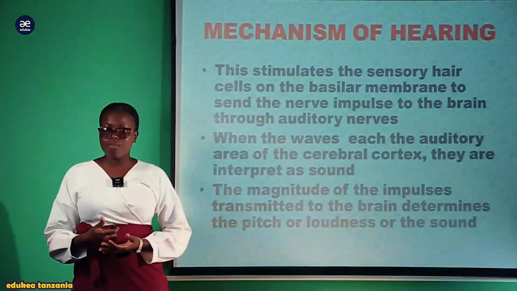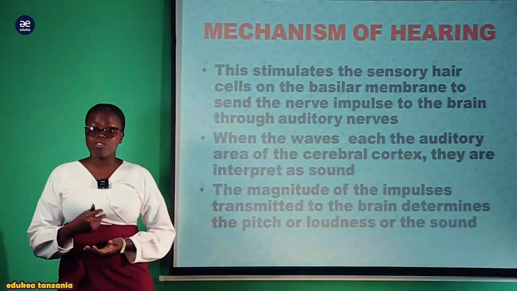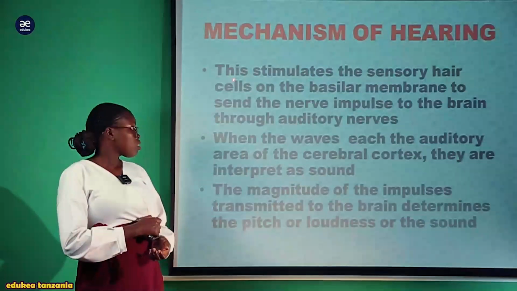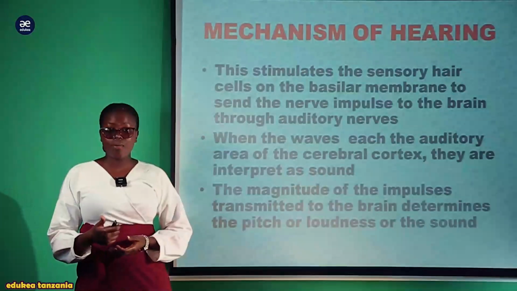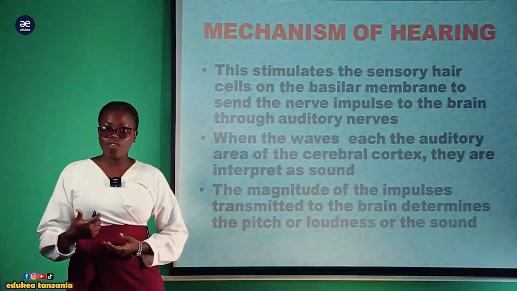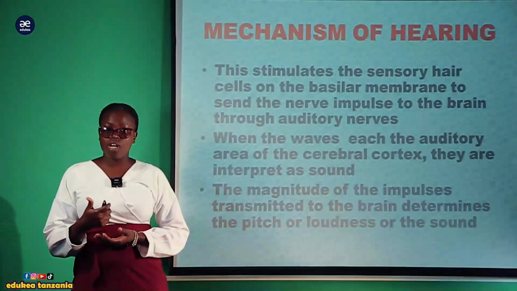The nerve impulses tumesema this is an electrical signal that is transmitted to the brain for interpretation. So these nerve impulses, once they are sent to the brain for interpretation, are sent via the auditory nerve ambayo inapeleka taarifa kwenye ubongo. In case kama